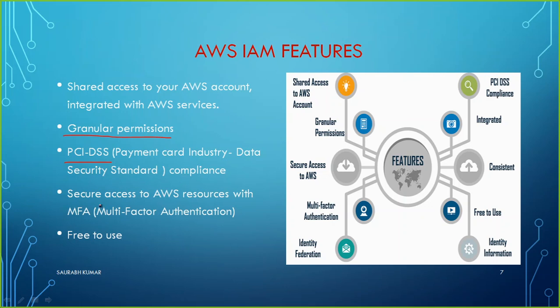Next point is secure access to AWS resources with MFA. As I promised, in this session itself, I am going to demonstrate the practical of MFA for the root user. But it is saying that secure access to AWS resources with MFA. You can set MFA, multi-factor authentication, for any of the resources, so that there will be less chance of repudiation. If I talk about the cyber security world, there is a term called repudiation. What does that mean?